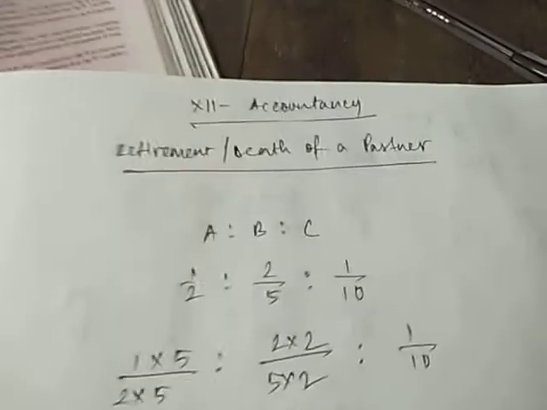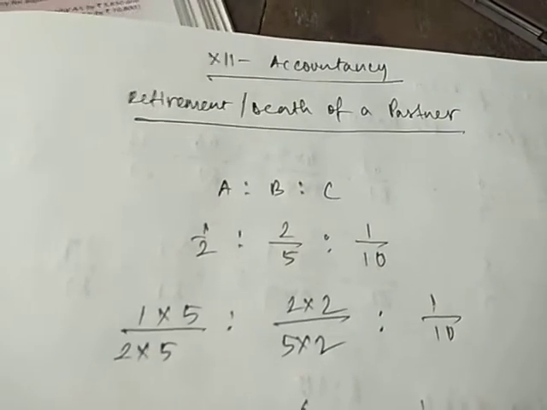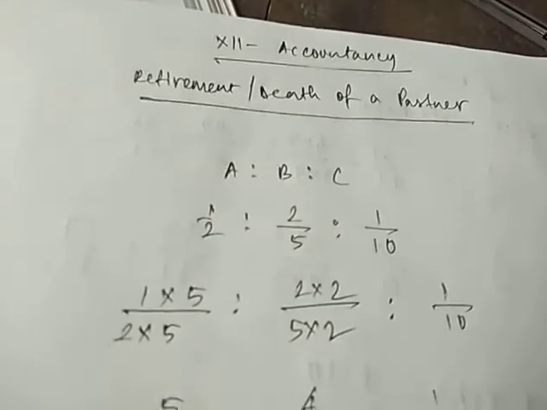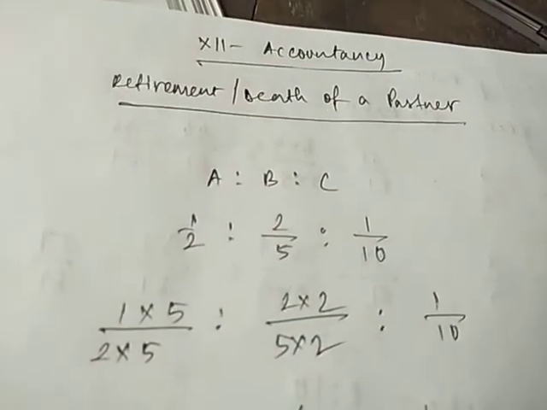Today we'll start with retirement or death of a partner. It is similar to the topic of admission, but the difference is that in admission the partner was getting admitted or coming into the firm. Here in retirement or death, we'll start with retirement first.